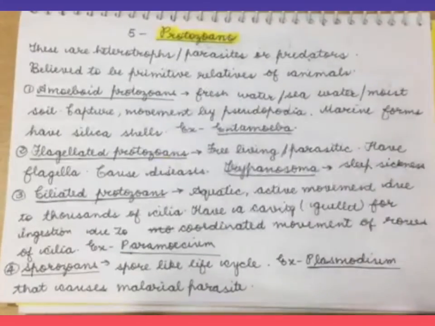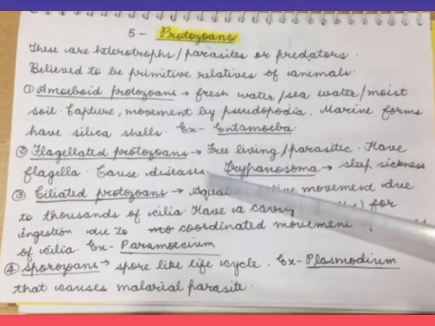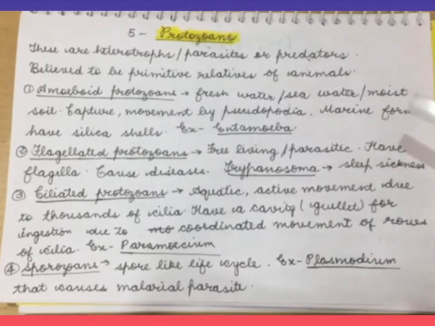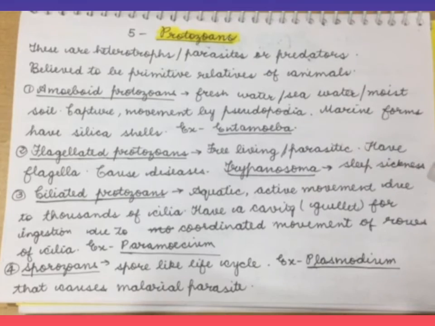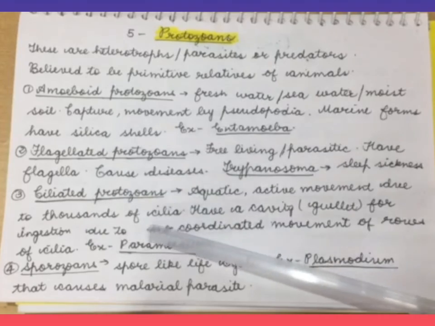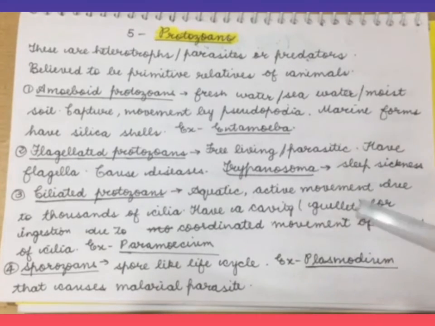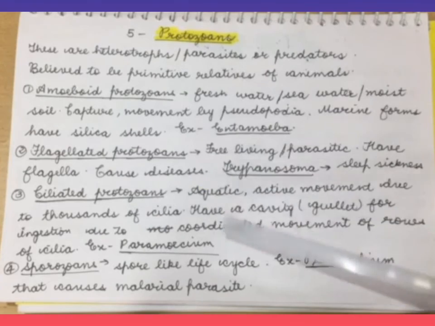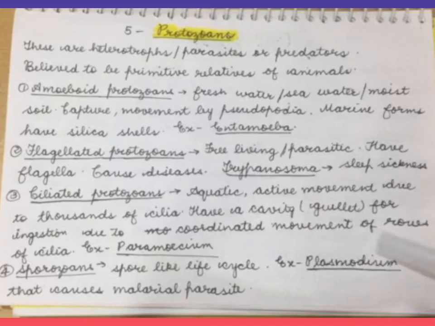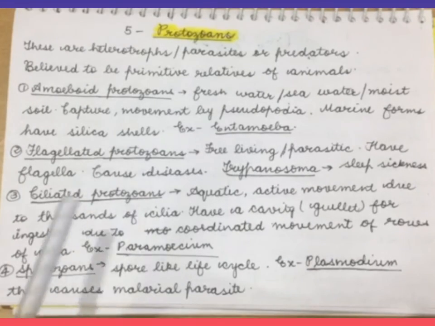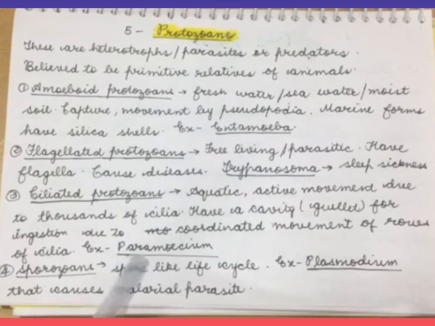Whereas flagellated protozoans are free living and parasitic. They have flagella. They cause diseases. So here the name suggests that they have flagella, but these are pathogenic as they cause disease, like Trypanosoma, which causes sleeping sickness and is a flagellated protozoan. The third is the ciliated protozoan, which is aquatic and does active movement due to thousands of cilia. They have a cavity, the gullet, for ingestion due to the coordinated movement of the rows of cilia. The name suggests they have many cilia on their outer body, like Paramecium.